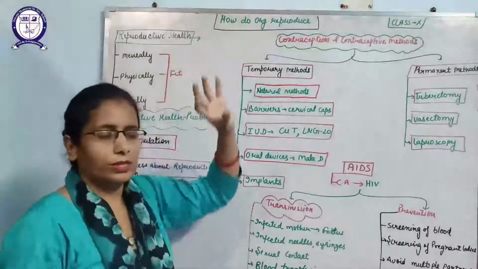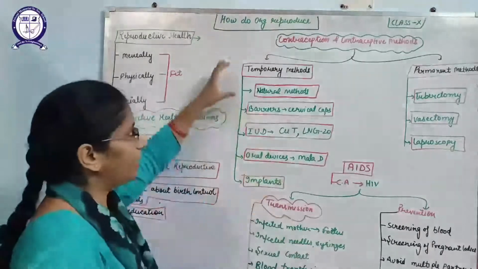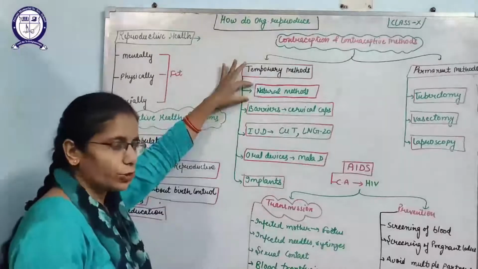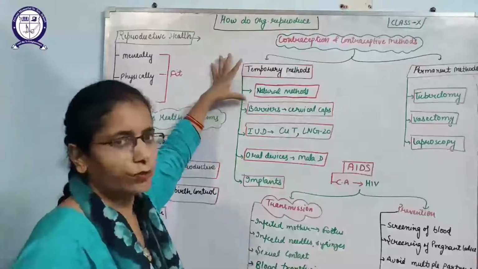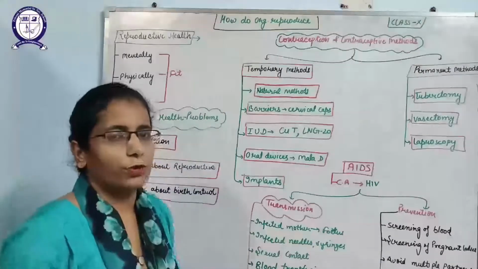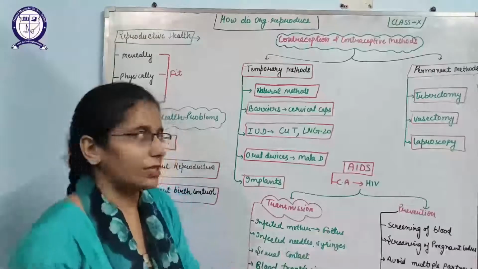Temporary methods are the methods which will prevent the fertilization for some time period. That is why they are known as the temporary methods. So first is the natural method. Natural methods do not create any type of risk, but these natural methods will prevent the fertilization of gametes for some time period, like lactational amenorrhea, coitus interruptus, etc.